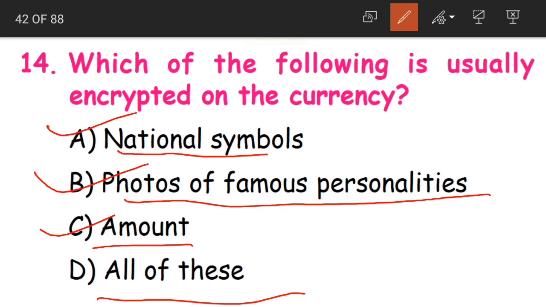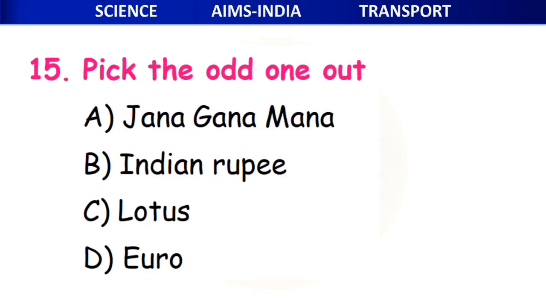So take a money note and observe. You will have our national symbol. You have the picture of the father of our nation, Mahatma Gandhiji, and also that particular amount. So all of this will be printed. Clear, children?